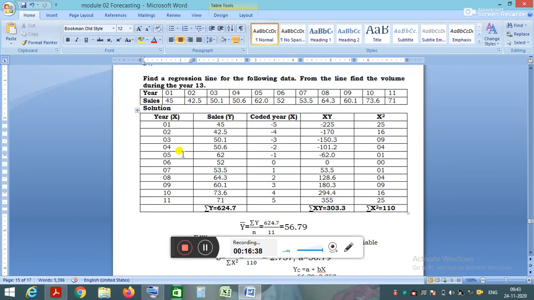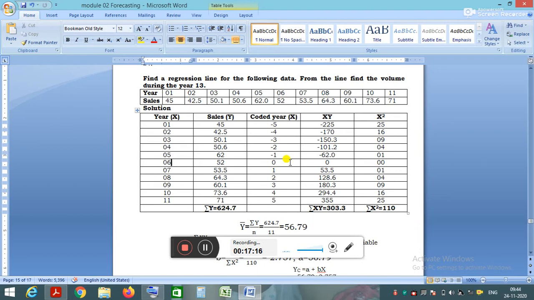We need to subtract this value from the above and below values. That means 5 minus 6 is minus 1, 4 minus 6 is minus 2, 3 minus 6 is minus 3. Similarly, for the values below, 7 minus 6 is 1, 8 minus 6 is 2, 9 minus 6 is 3, 10 minus 6 is 4, 11 minus 6 is 5. We need to code the values of x. This is the first step in the least square method.